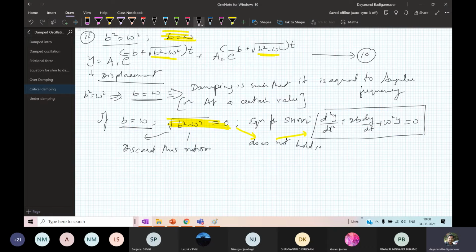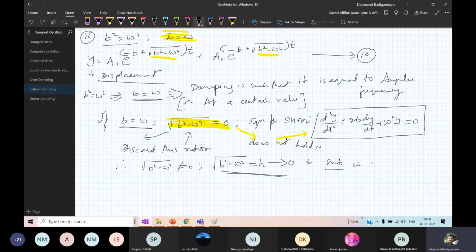What is the notion? The notion is that root of b square minus omega square is 0. Therefore, I have to have a new notion. Root of b square minus omega square is not equal to 0, but root of b square minus omega square is equal to h, which is almost equal to 0. You are getting the point. You have to take this notion and substitute it in equation number 10. If you do the substitution in 10, I will get y is equal to a1 into e raised to.